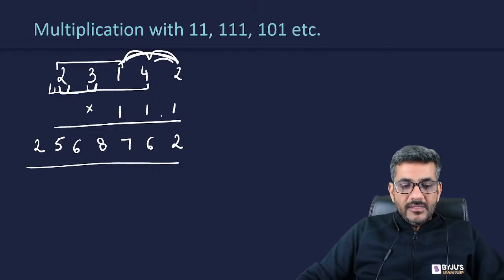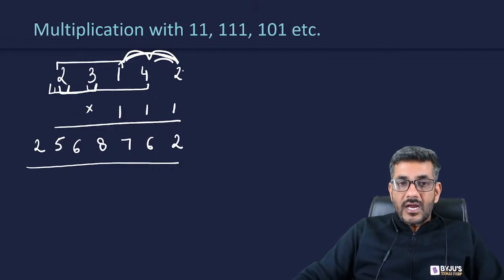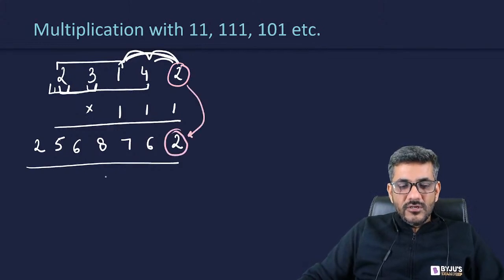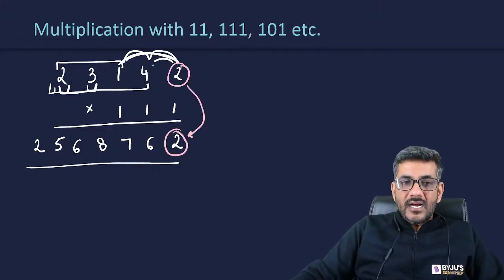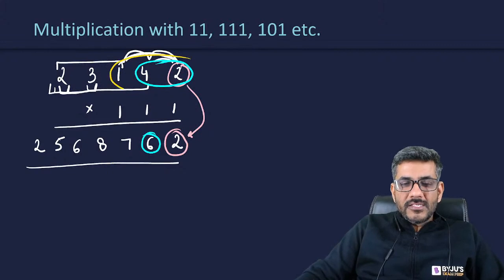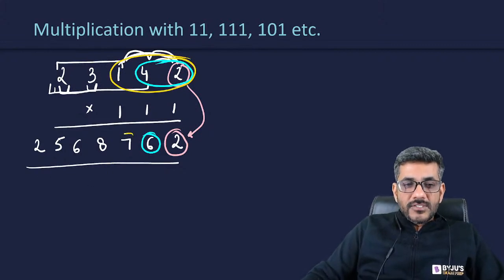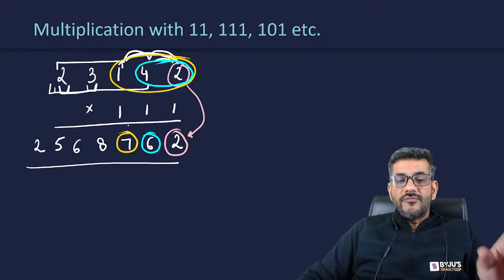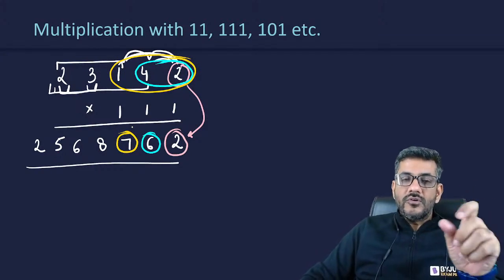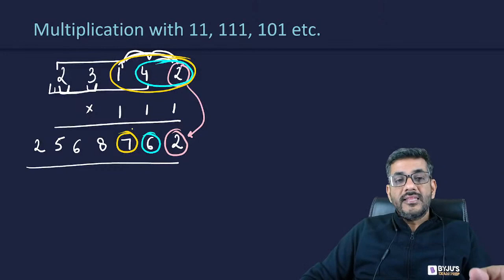I repeat. सबसे पहले मैंने क्या किया? First of all, I wrote 2 as it is. After that, I did 4 plus 2. That 4 plus 2 gave me 6. After that, I did 1 plus 4 plus 2. That 1 plus 4 plus 2 gave me 7. So first I said 2, then I took 4, then 2 plus 4, then I took 2 plus 4 plus 1, that gave me 7.